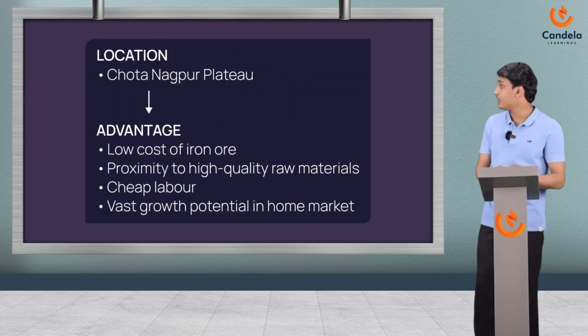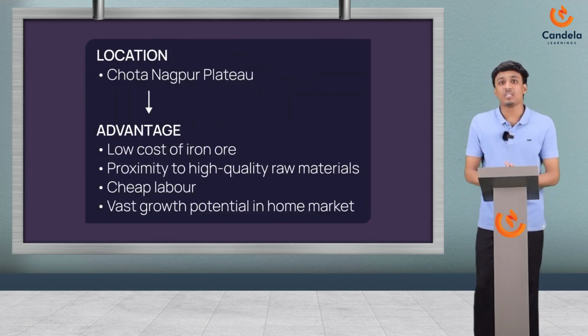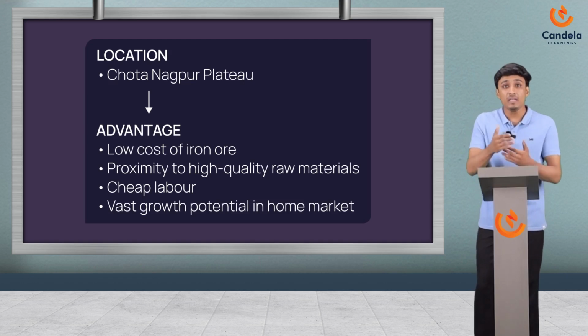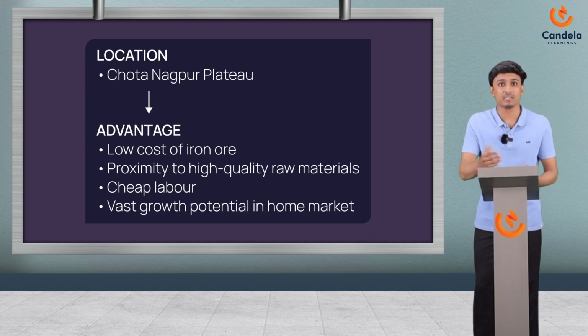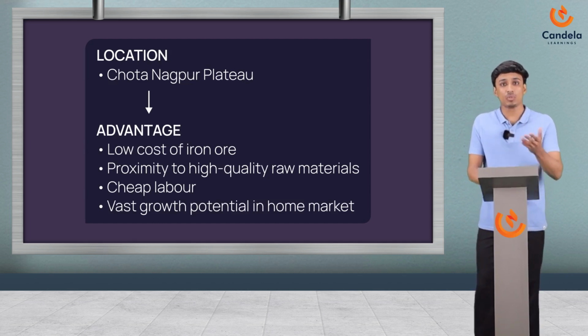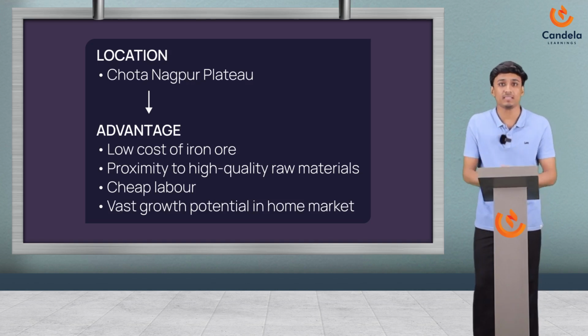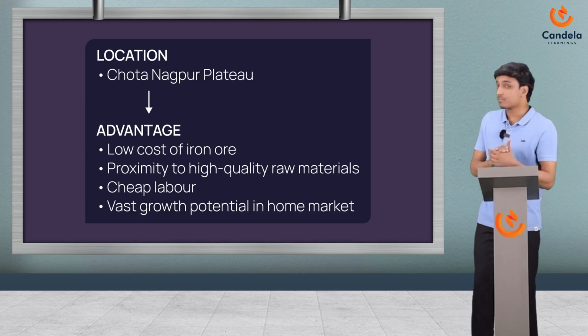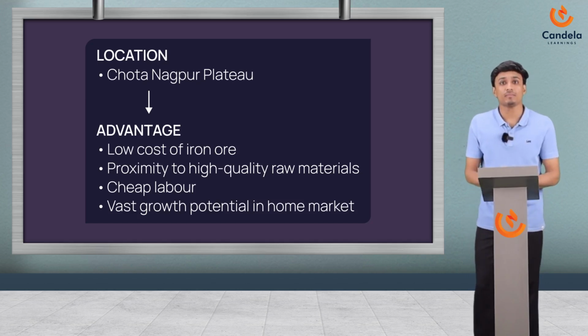Now location. Iron and steel industries are mostly concentrated in Chota Nagpur Plateau region. Earlier when we were discussing about the jute mills, we talked about the location where the mill is built, and we also discussed why they choose that place. Just like that, there are many reasons to choose this place as well. And that first one is low cost of iron ore, which means the iron ore availability at that place is much high, and because of that the cost of iron ore is less.